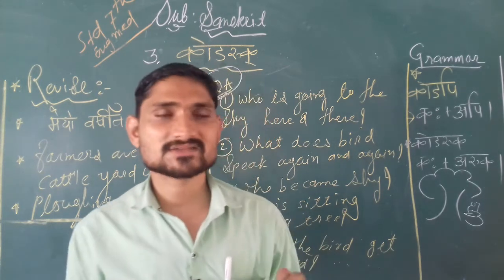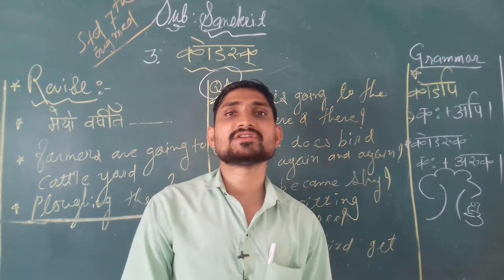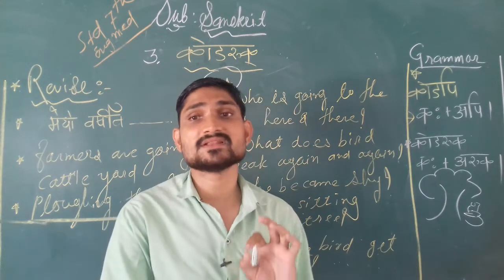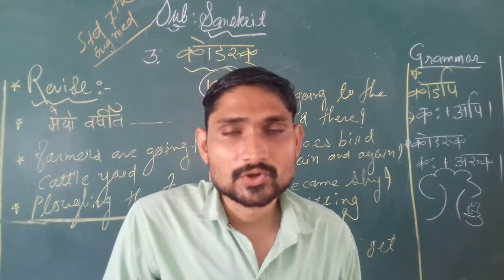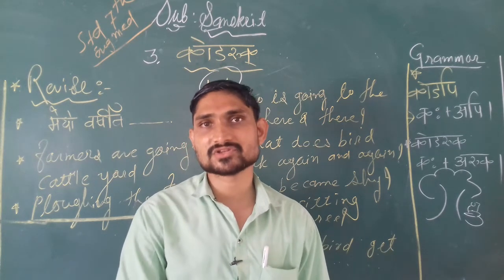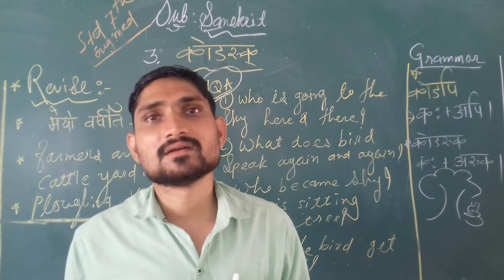Now the last two lines of this chapter, see students. Santushtah pakshi. Santusht means satisfied. Pakshi means bird. Rishi samipam. Rishi means saint, and samipam means near. Agacchati, it's a present tense, not a past tense.